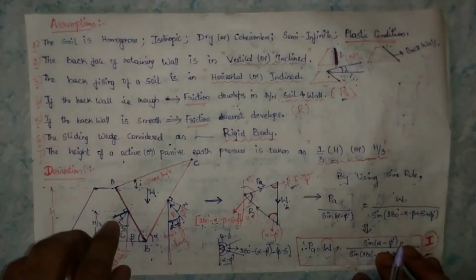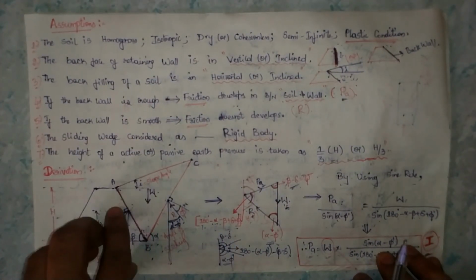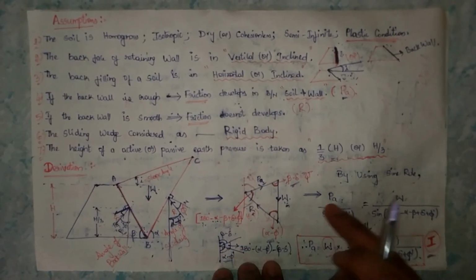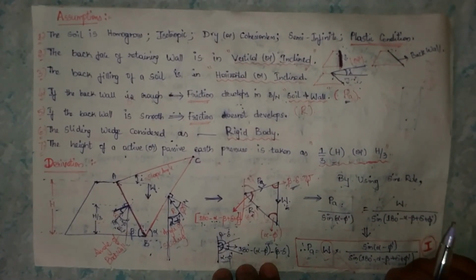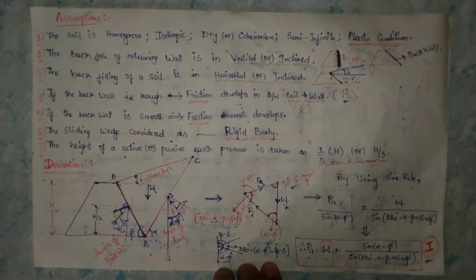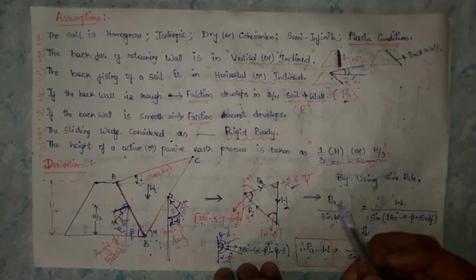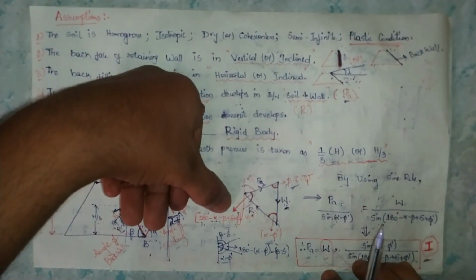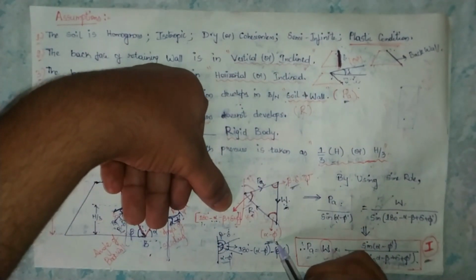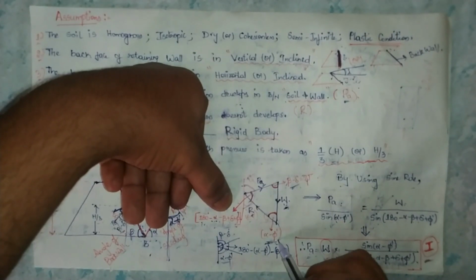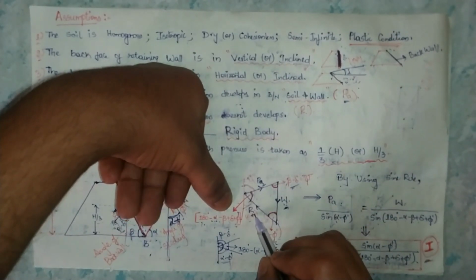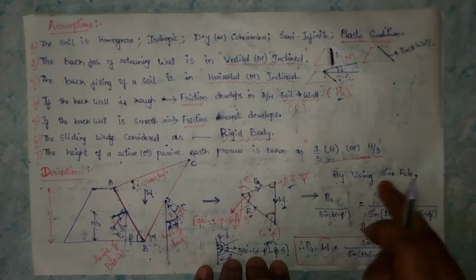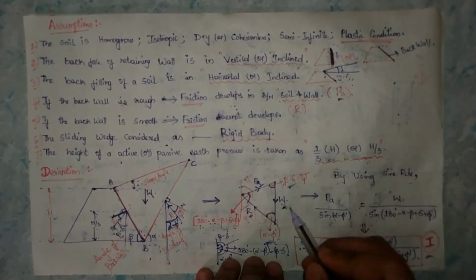So by taking this sliding failure surface, we got this triangular three-forces diagram. After that we have to use the sine rule. We know the sine formula, opposite by hypotenuse. For W, what is the opposite angle? Nothing but 180 degrees minus alpha minus beta plus phi dash. For the angle alpha minus phi dash, what is the opposite force? PA. For R, what is the opposite angle? Psi or beta minus delta. By these forces, using this sine rule, we can find the active pressure and the W.